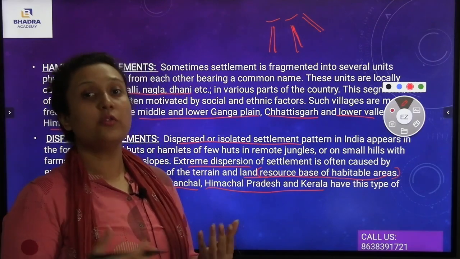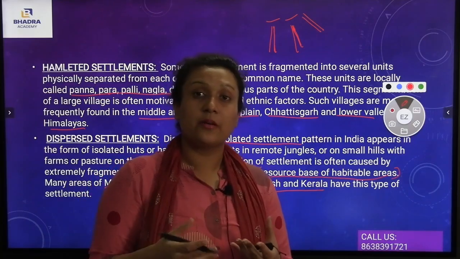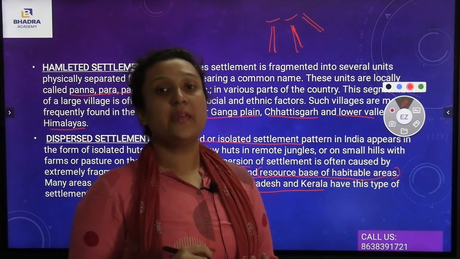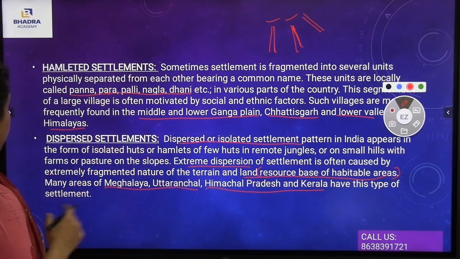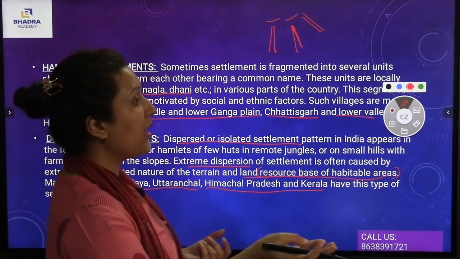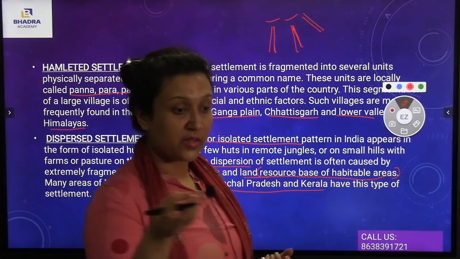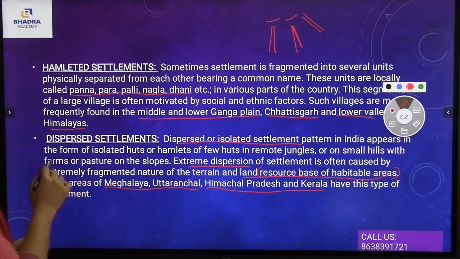You see, the areas are habitable. The terrain is habitable, but the people are living isolated. So this is the example of dispersed or isolated settlements. I hope you have understood. First, we have understood about clustered settlement. Second comes the semi-clustered settlement. Third comes the hamleted settlements, and fourth comes the dispersed settlement.